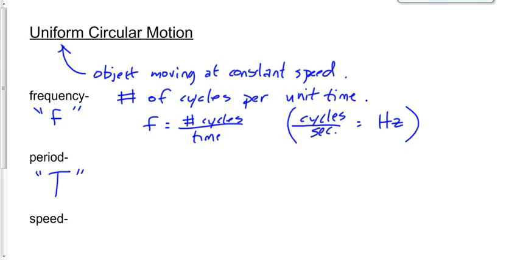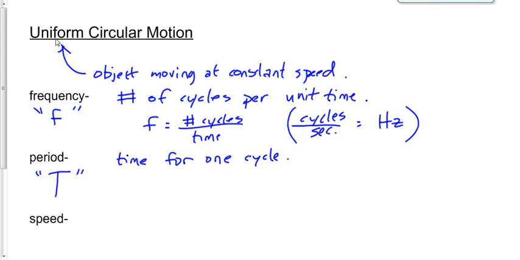Period is not the number of cycles per unit time, but rather it's the time for one cycle. So let's say you're married and you have an anniversary. So you have two big events per year, not just your birthday, but you have an anniversary.